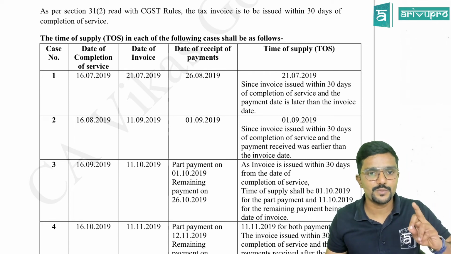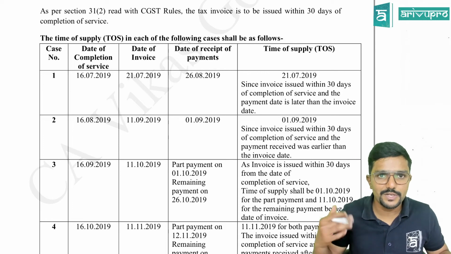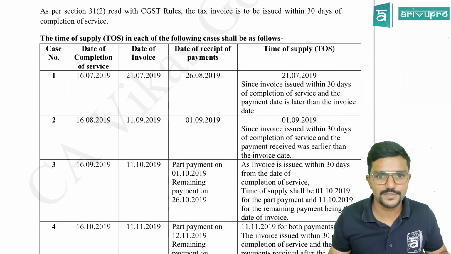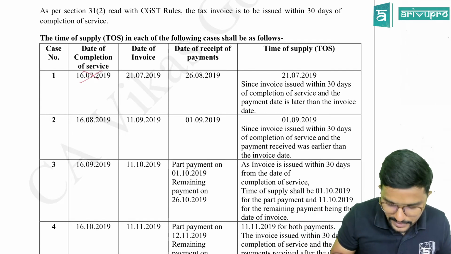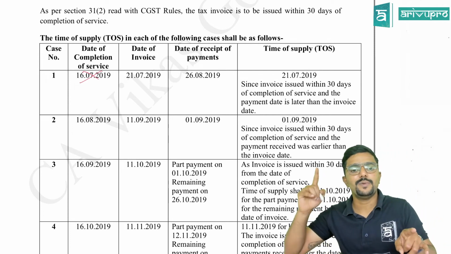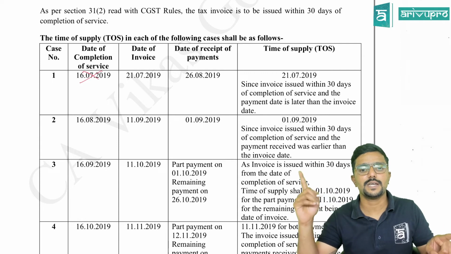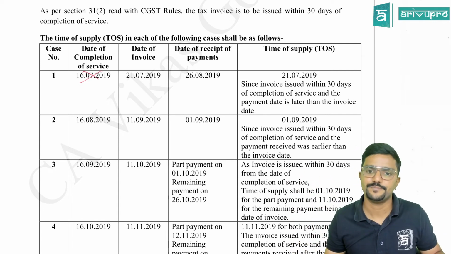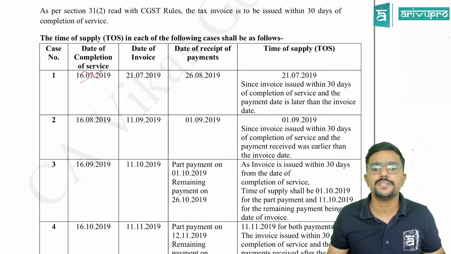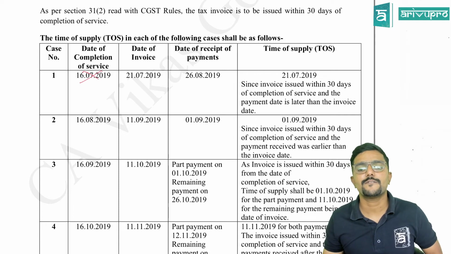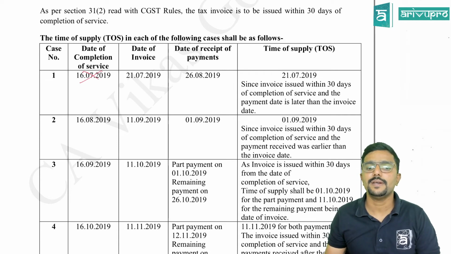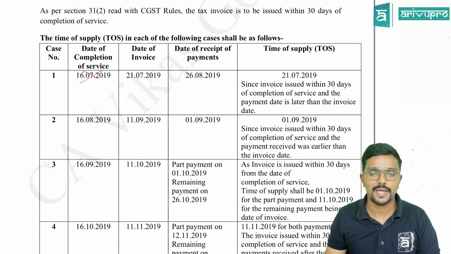Date of invoice is 21st July. So invoice is issued within due date. Yes, sir. In that case, date of completion will not matter. So date of payment is 26th August. So 21st July or 26th August, which is earlier? 21st July. Since invoice is issued within 30 days of completion of service and the payment date is later than the invoice date, the invoice date is the time of supply.